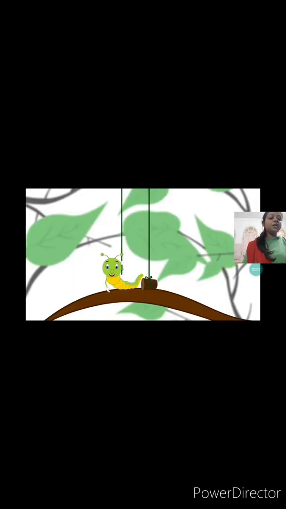The caterpillar sheds its skin several times so that it can grow, because you all know it is growing very fast. If it does not shed the skin, the growth of the caterpillar will stop. So it is very important to shed their skin, which is known as molting. Once it becomes very strong, it can go to another leaf also, and from there also it keeps on eating all the leaves. It can go from one branch to another, one plant to another, and become fatter, longer and stronger.